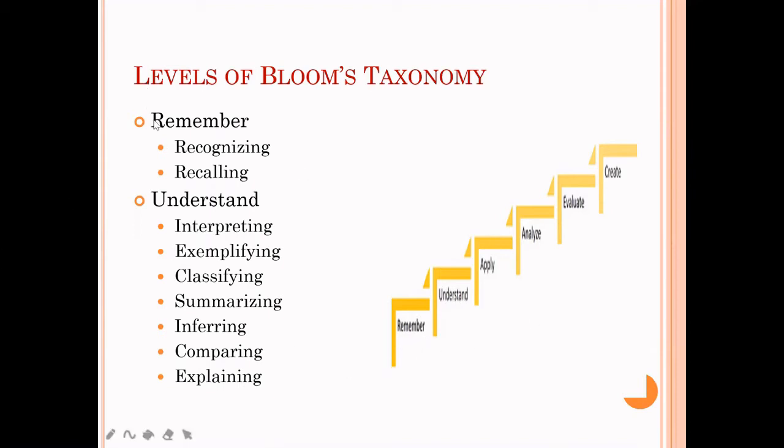Under this category, there will be subcategories, meaning words like recognizing and recalling. If in the question there is a word like recognizing, the decision support system, this intelligent analysis tool, will identify that. So this question comes under the category of remembering, and it follows the same way for all the categories.